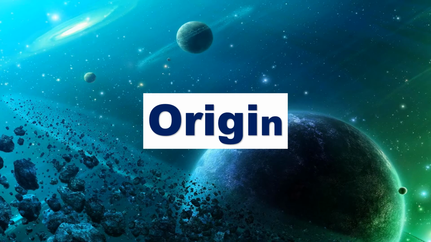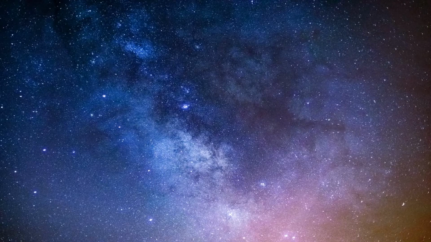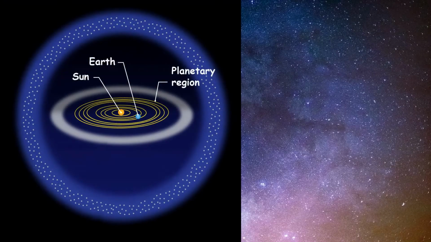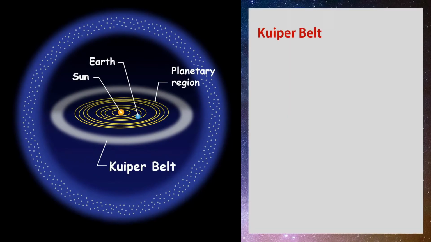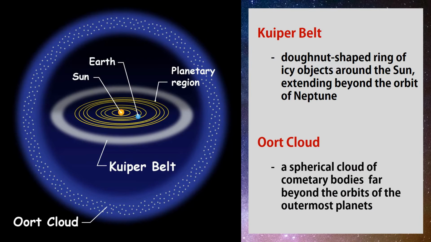The origin of most comets are Kuiper Belt and Oort Cloud. This is how the solar system looks like. In the solar system, the Kuiper Belt is a doughnut-shaped ring of icy objects around the Sun, extending beyond the orbit of Neptune, while the Oort Cloud is a spherical cloud of cometary bodies far beyond the orbits of the outermost planets.